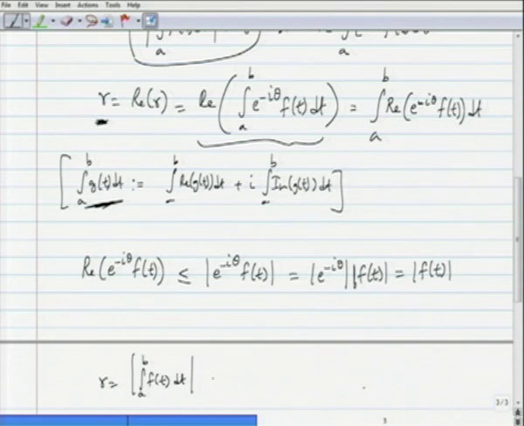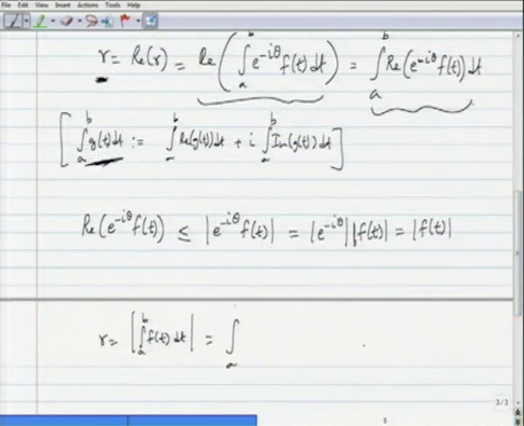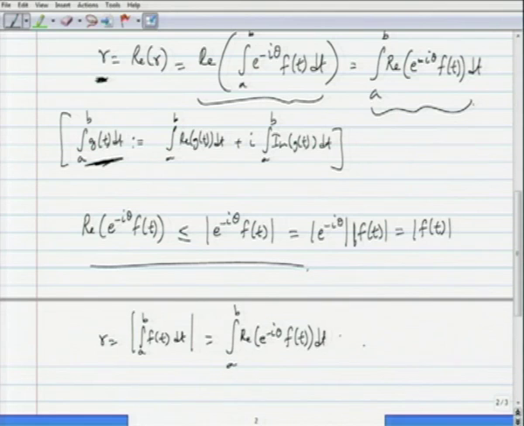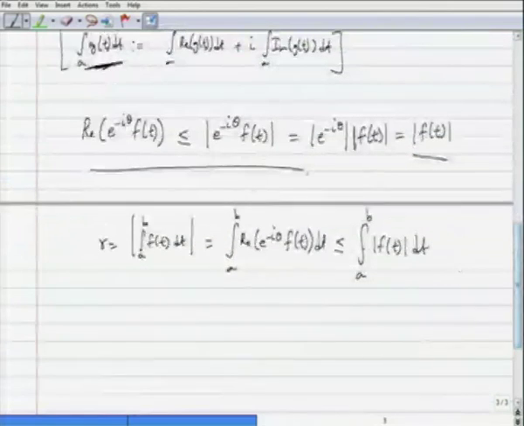This is equal to the integration from a to b of the real part of e power minus I theta f of t dt, which is now, by this estimate here, less than or equal to the integration from a to b of the modulus of f of t dt. And this is what we want. So, that proves this proposition.